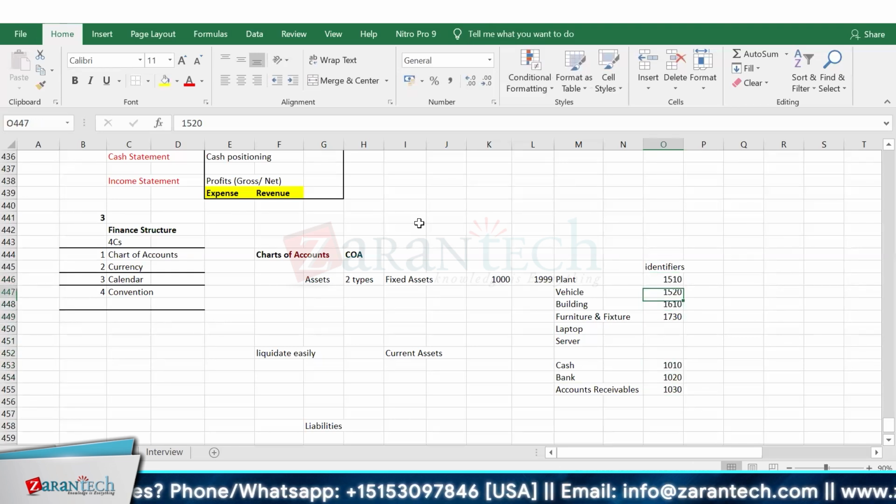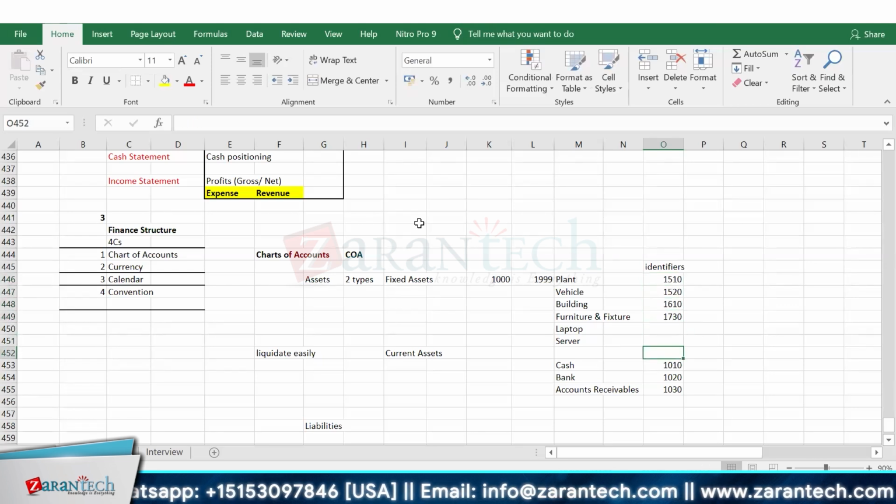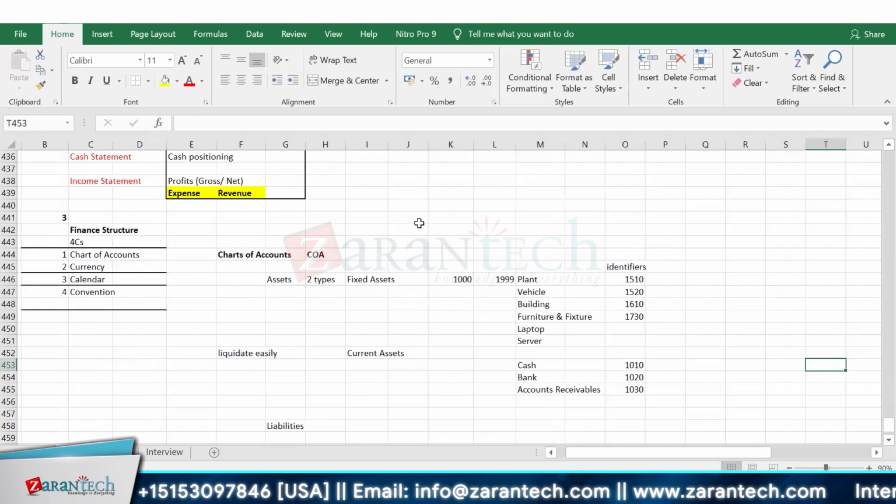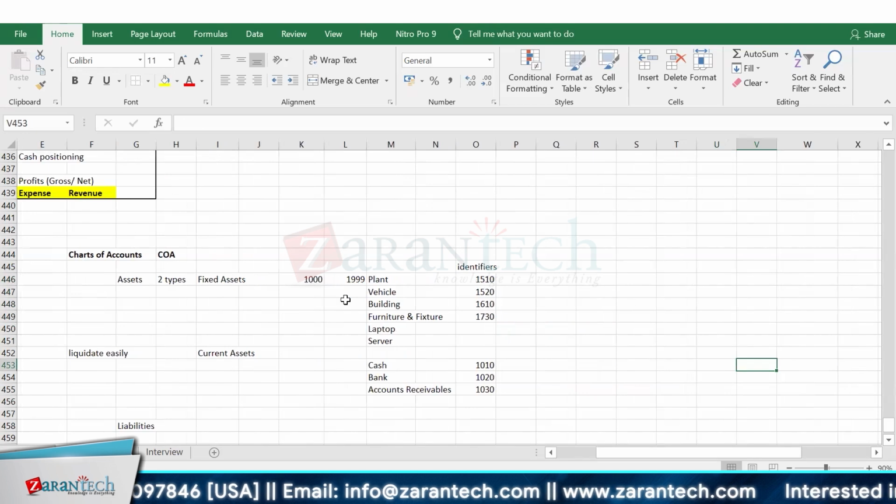Can anyone guess why I'm keeping this gap and why I'm assigning these numbers in this way? Anyone? Because the identifier range we have mentioned is from 1000 to 1999. So is that the reason?